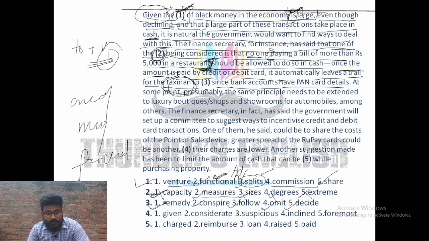So remedy is V1, conspire is also V1, follow is also V1, and this is V1 too. All are in V1, so we can't use grammatical aspect here. What we have to do is go through the context. "Leaves a trail for the taxman."